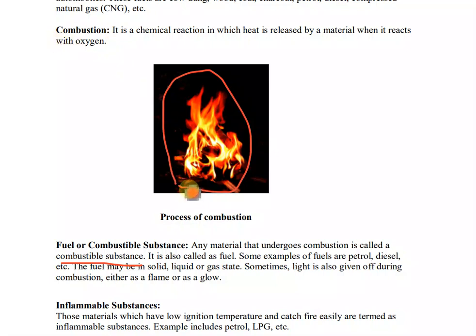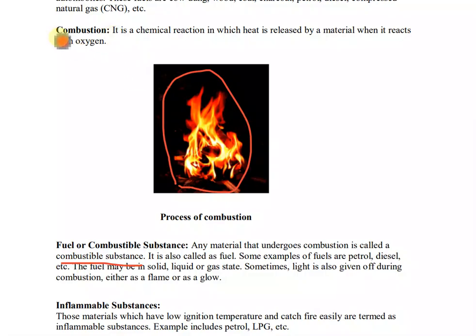So see, here the material is wood. It is a fuel. Okay. And it is undergoing a reaction with oxygen. Their reaction is creating heat, which is being released. It is creating a flame. Okay, heat is being released by the material, so it is called combustion.